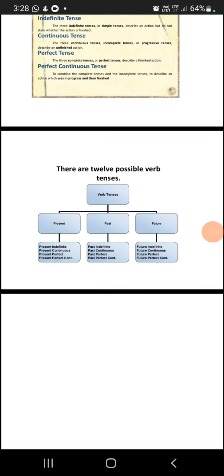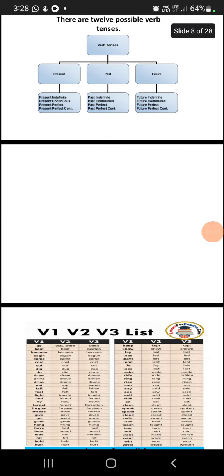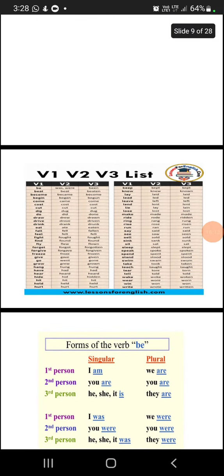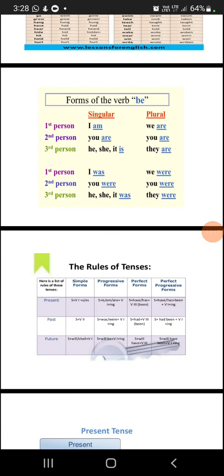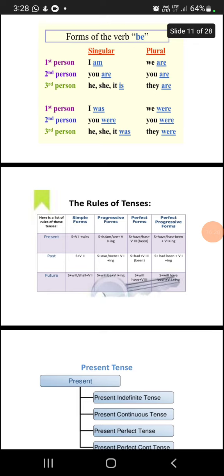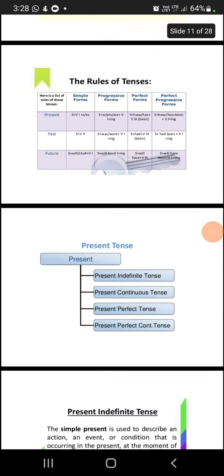And we have seen every chart and all 12 possible verb tenses, and we have also seen the verb 3 list and the verb forms, and every rule. If we want to make a sentence using present perfect continuous or present perfect or future perfect or simple future, this formula will be really helpful for you to make a clear and correct sentence.